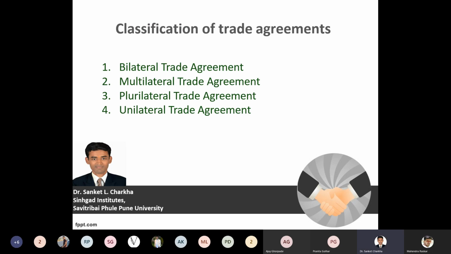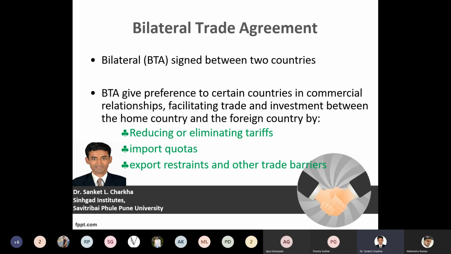Coming to the specific concern of trade agreements, or different types of trade agreements. Trade agreements can be classified into four major types. These four types of classification of trade agreements are multilateral trade agreement, bilateral trade agreement, plurilateral trade agreement, and lastly, unilateral trade agreement. Now, these four types of agreements which exist in international and global trade, we will deal with one by one in detail in the further slides.